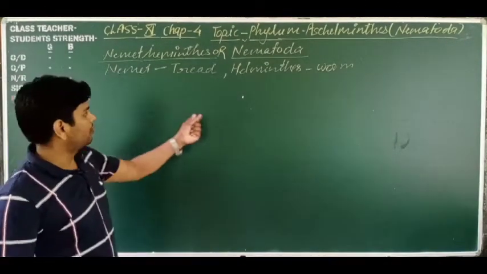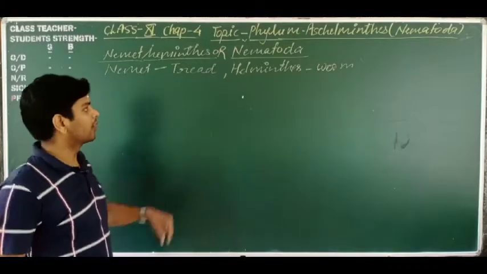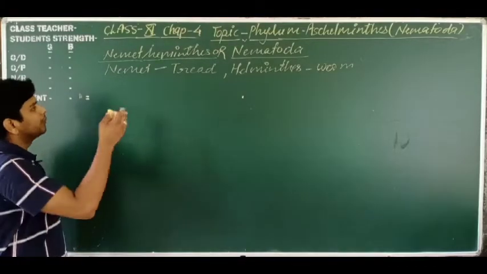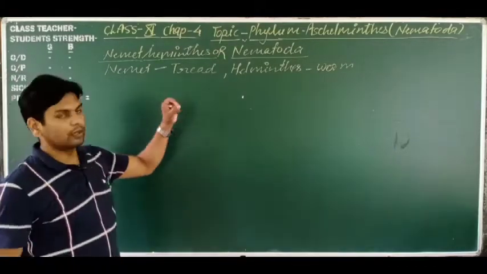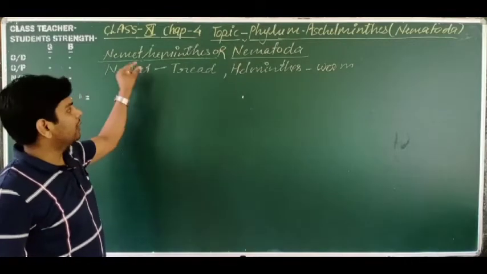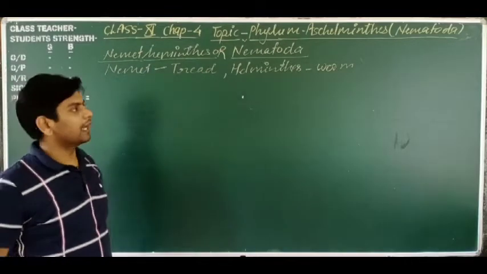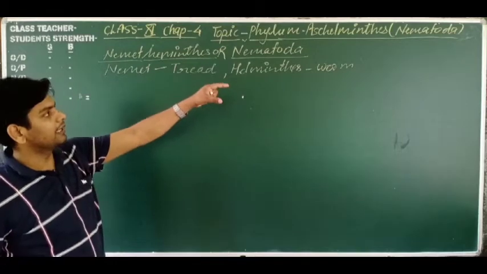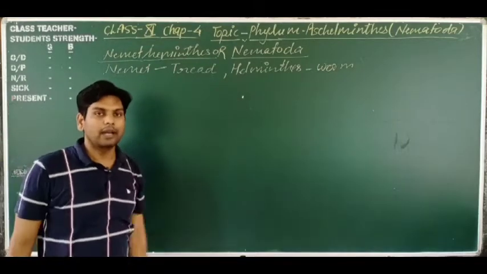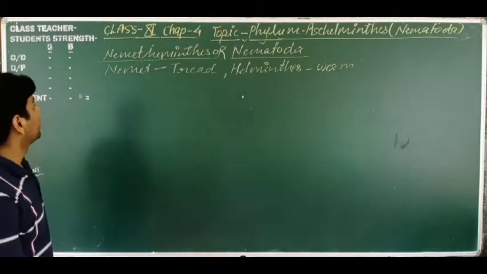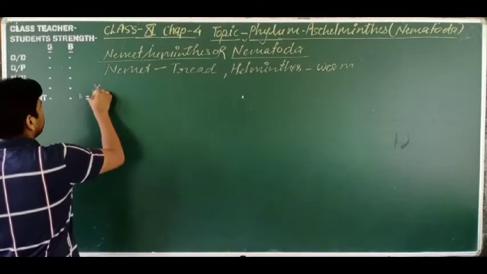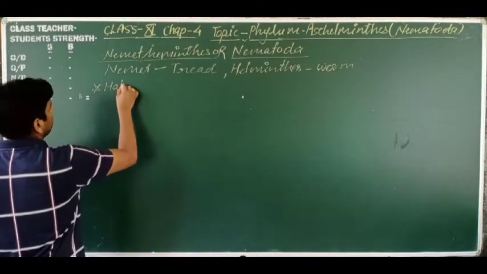The worms which have a cylindrical or thread-like body are known as nematodes or Nemathelminthes. So the phylum Aschelminthes or Nemathelminthes or Nematoda is named so.